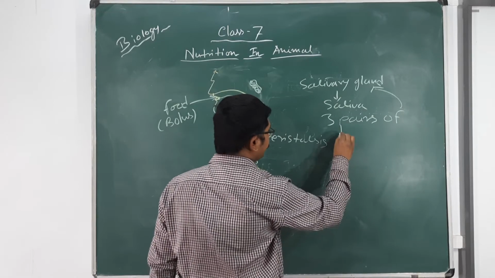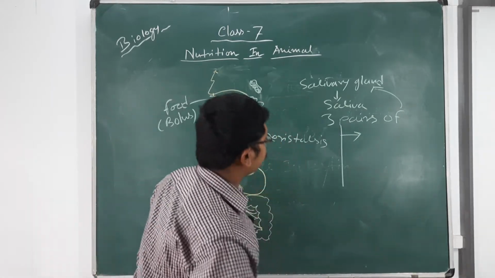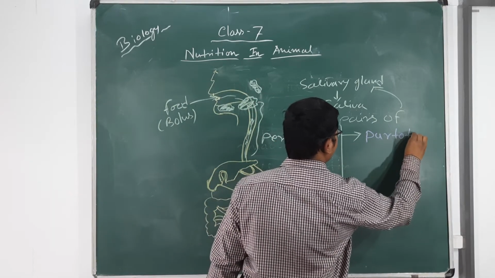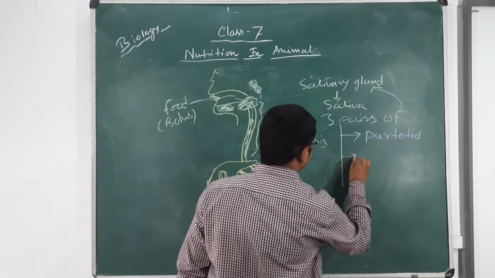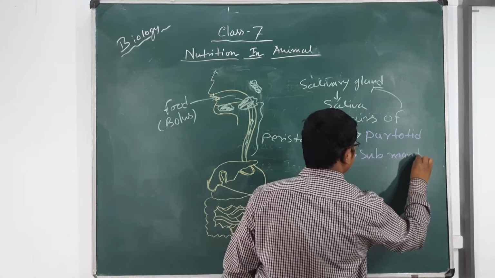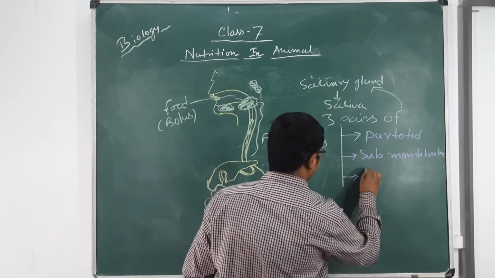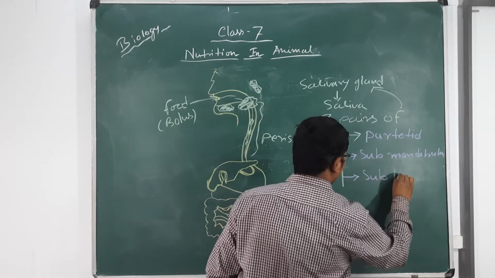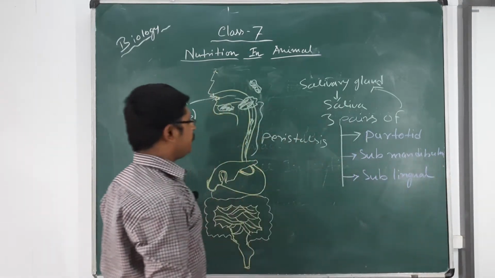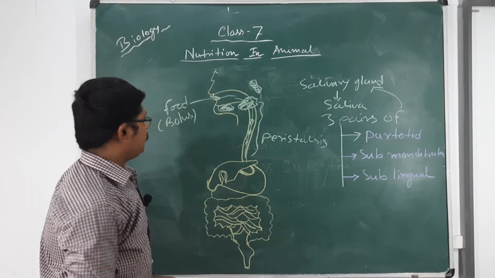So what are they? Let's write. One is parotid, then submandibular, then sublingual. 3 pairs of salivary glands are present in the mouth cavity of the human being.